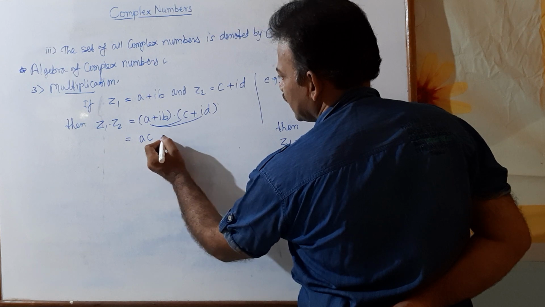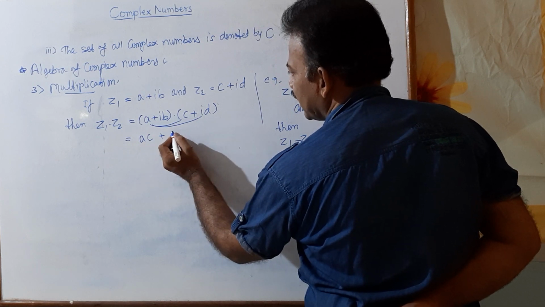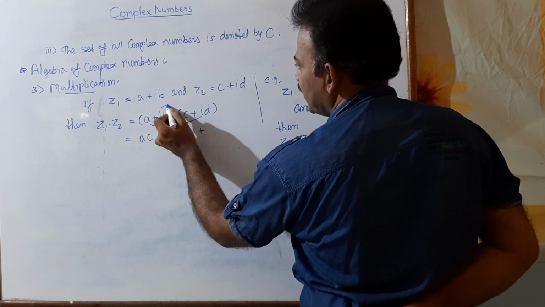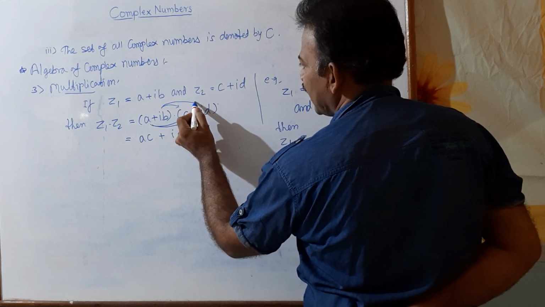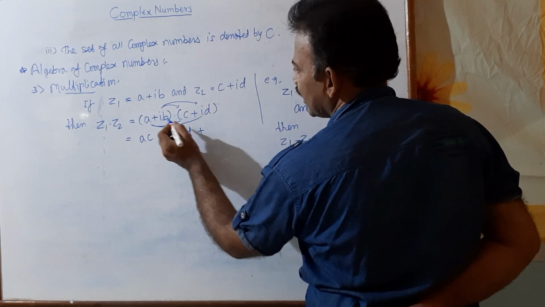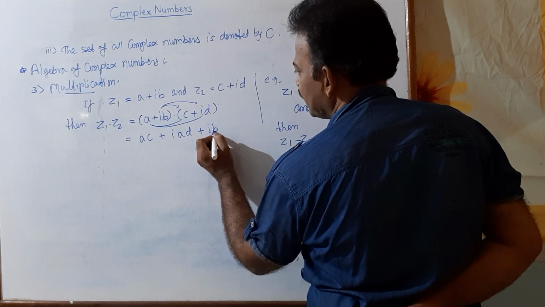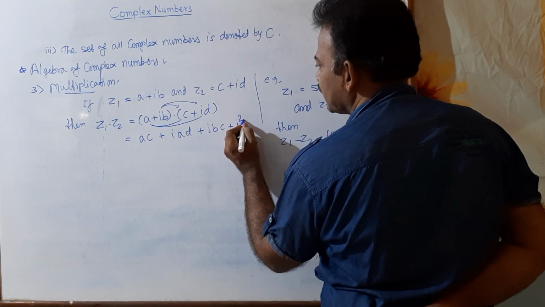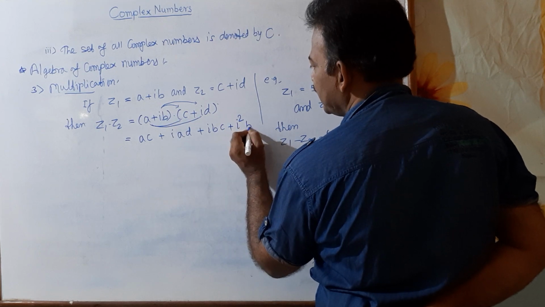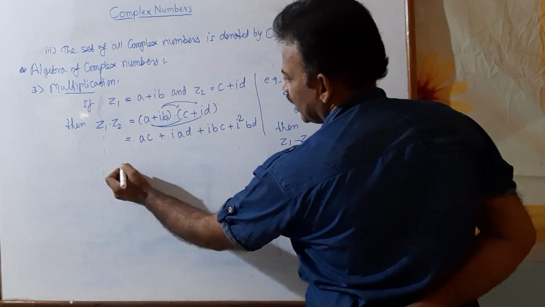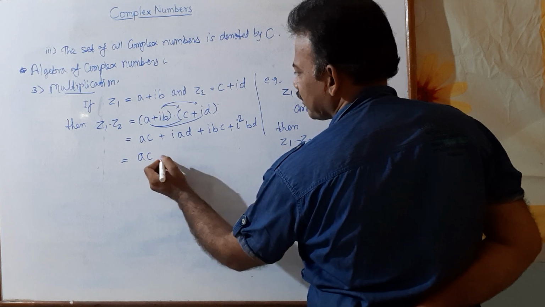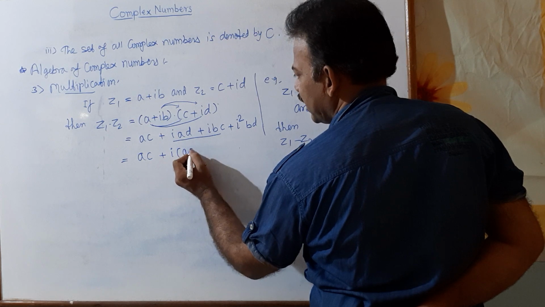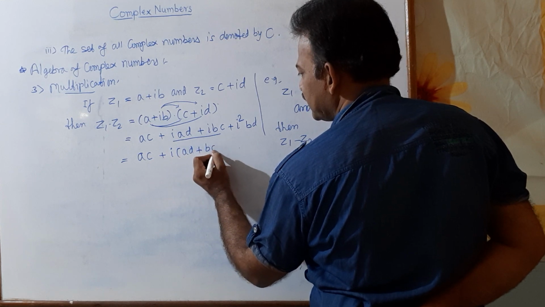a into c plus a into id, we can write i into ad. Then multiply by the second term, ib to c and ib to id. So what do you get? ib into c means we write i into bc, plus ib into id means i into i, write i square, and b into d as it is, and simplify this. So we get ac. From the middle two terms we can take i common, and in the bracket ad plus bc.